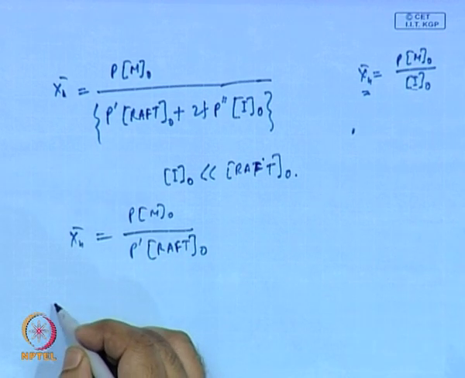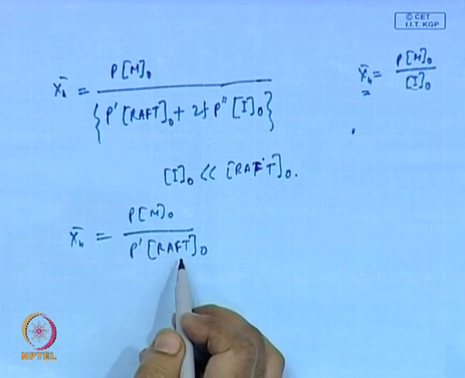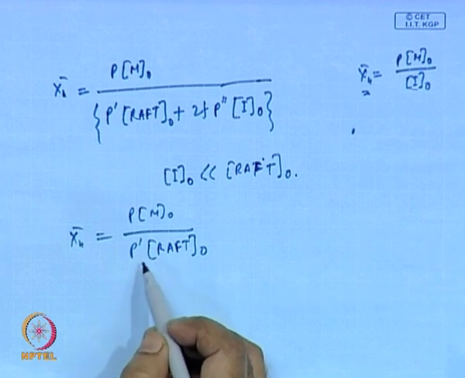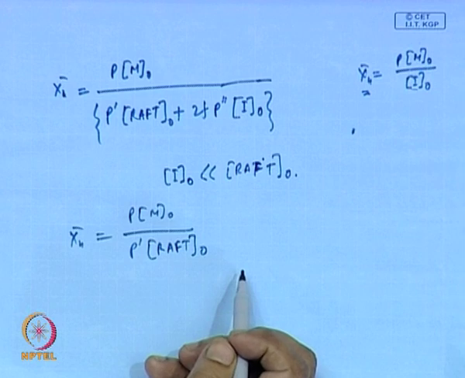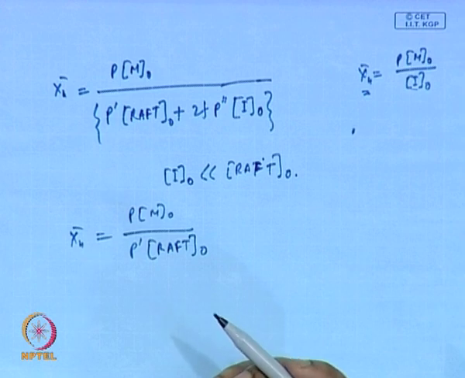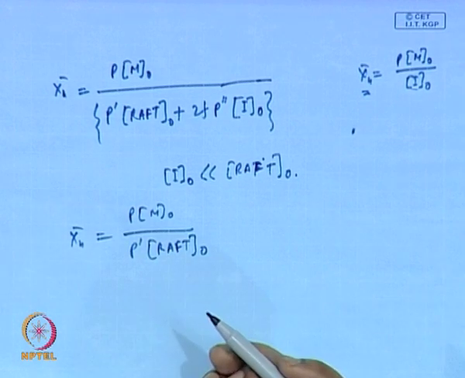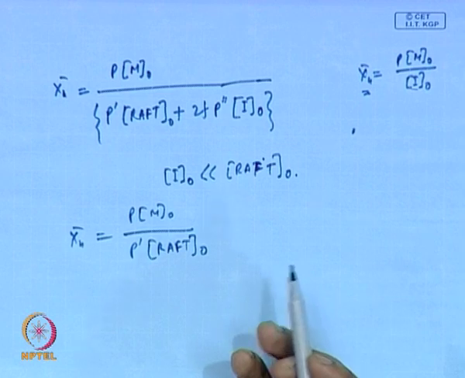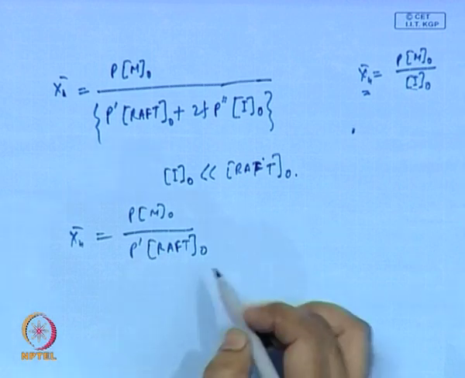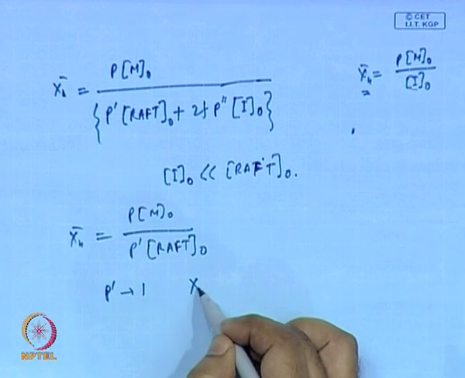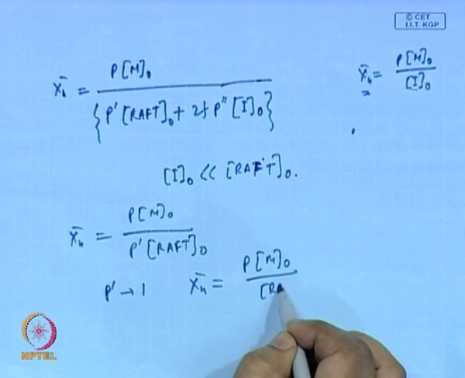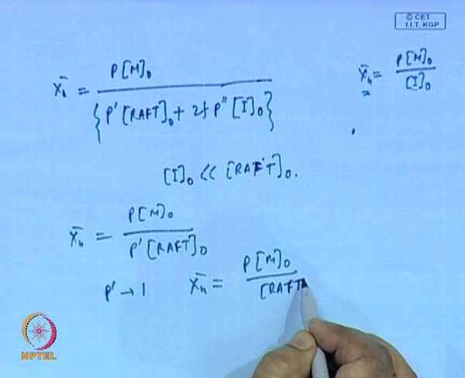Now, if we do the reaction in such a way that all the RAFT reagents take part in the polymerization reaction, we choose the RAFT reagent such that every RAFT reagent is participating in the transfer reaction. The chain transfer coefficient for the RAFT reagent we use is very high, so that all the RAFT reagent can actually participate in the chain transfer reaction. So, p dash becomes close to 1. So, finally, it becomes the RAFT agent's concentration.